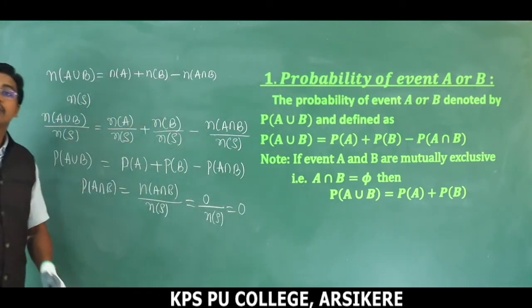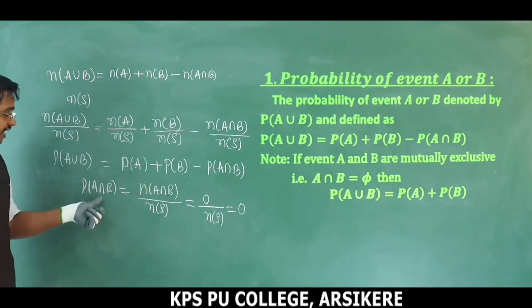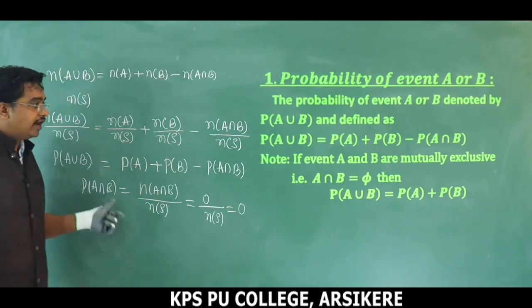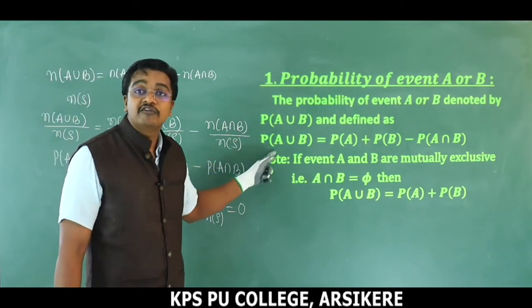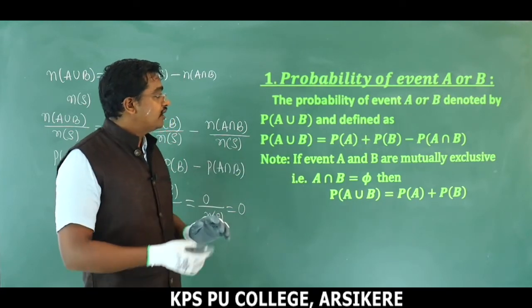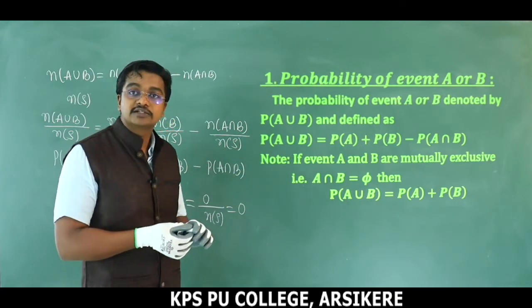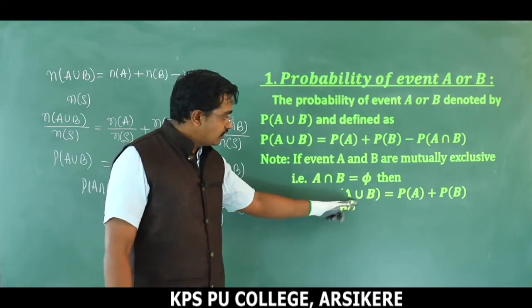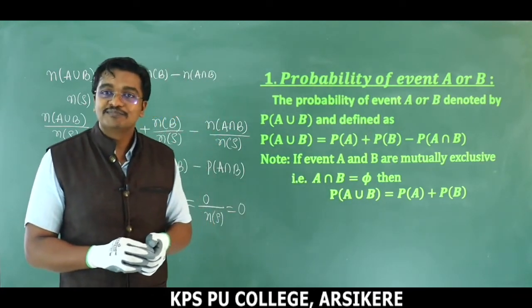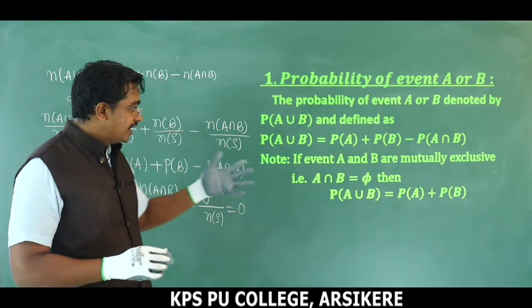When A and B are mutually exclusive, P of A intersection B becomes 0. Hence this formula, P of A union B is equal to P of A plus P of B minus P of A intersection B, reduces to P of A union B is equal to P of A plus P of B. Is it understood? Take a pause and note down.